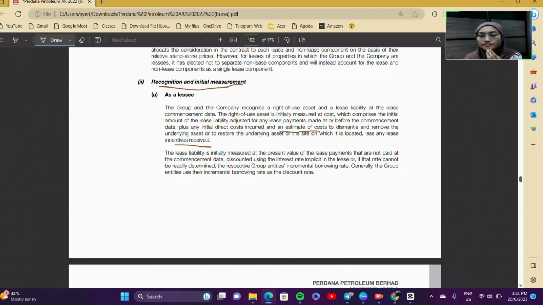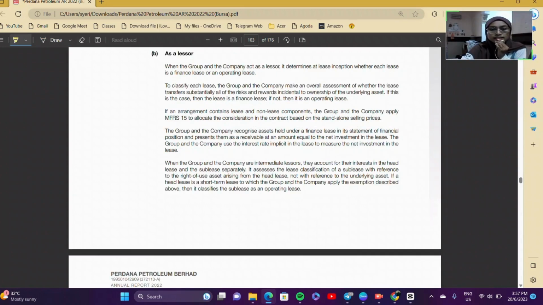Next is how to measure as a lessor. When the group and the company act as a lessor, first they need to determine at lease inception whether the lease is a finance lease or an operating lease. To classify each lease, the company and the group make an overall assessment of whether the lease transfers substantially all of the risks and rewards incidental to ownership of the underlying asset.